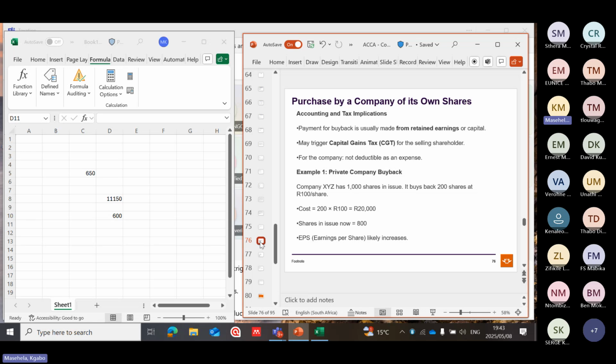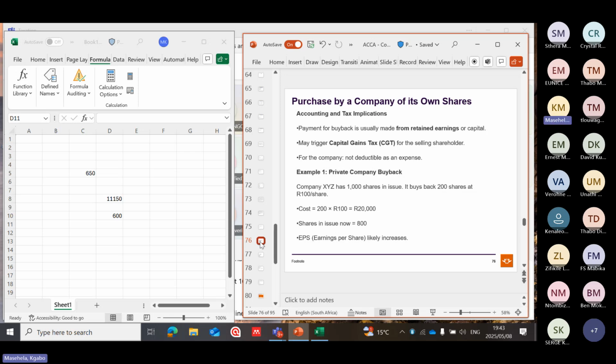Let's see this example. Company XYZ has 1,000 shares in issue. It buys back 200 shares at 100, meaning that it sold these shares to its shareholders, 1,000. However, along the line, it bought 200 back.